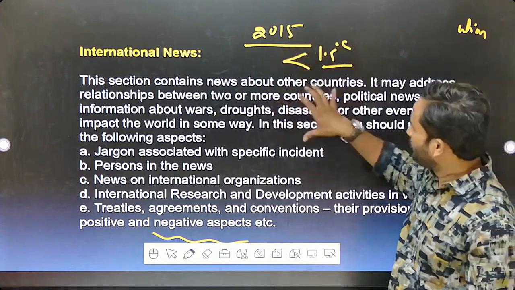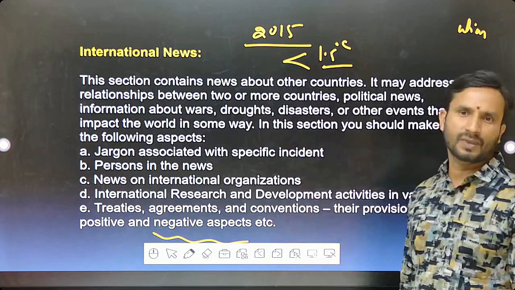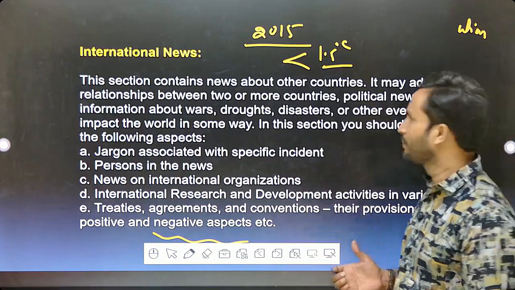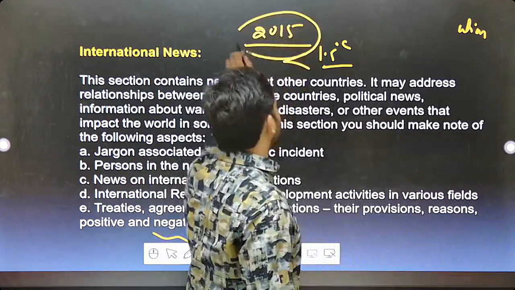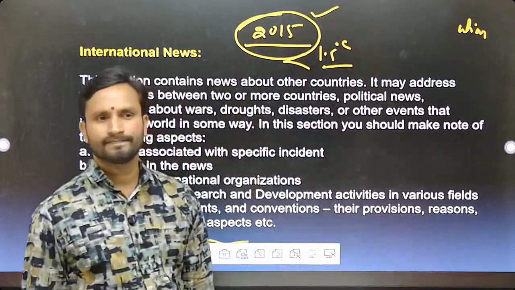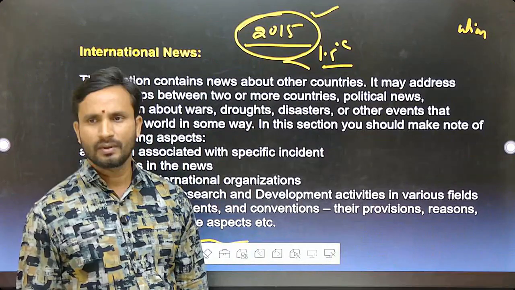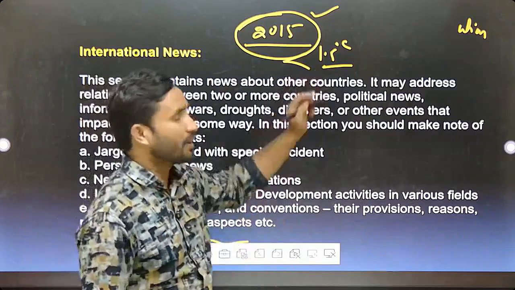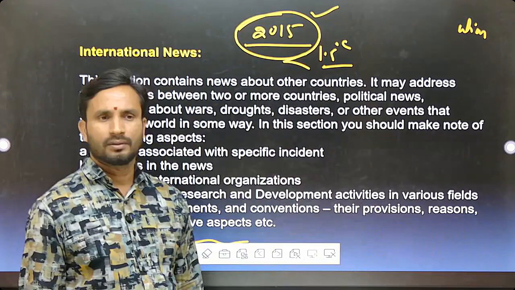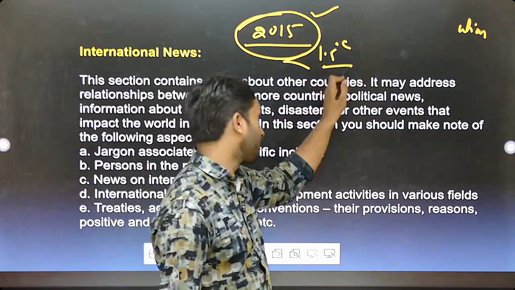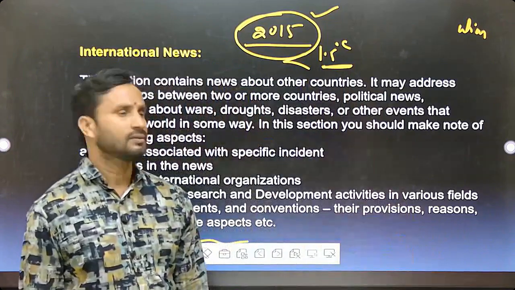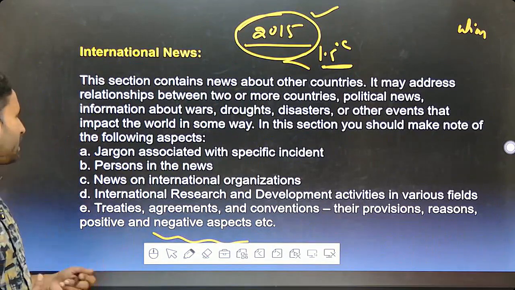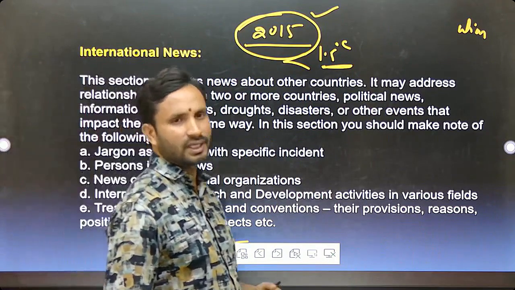See, for the involved countries, it is binding together. It is binding on those countries. So the 2015 Paris Agreement is legally binding on the nations. They have to reduce the carbon emissions here. Global temperatures less than 2 degrees centigrade, preferably less than 1.5 degrees centigrade. Hope it's clear. So this is what it is. So international treaties, agreements, conventions, and all these things.